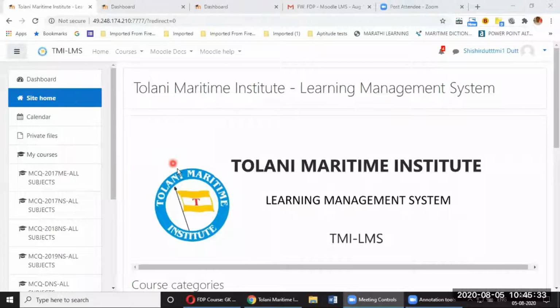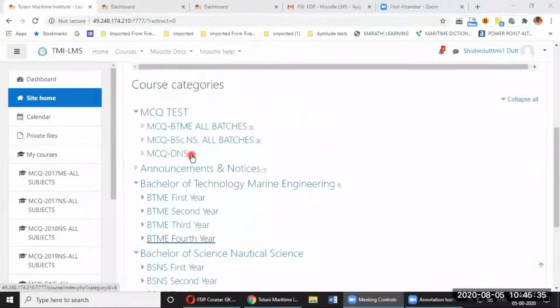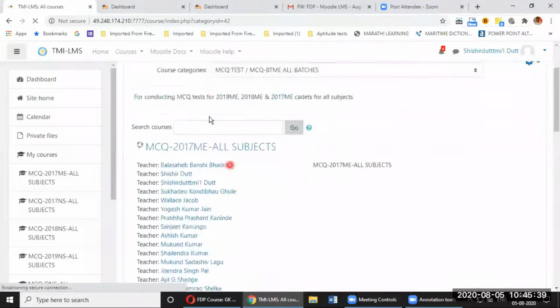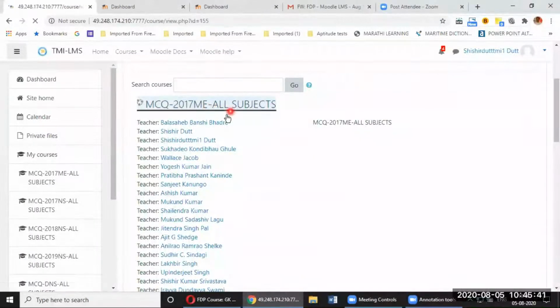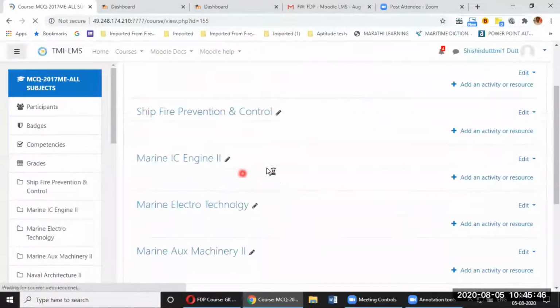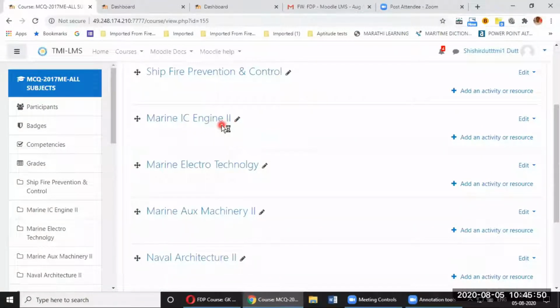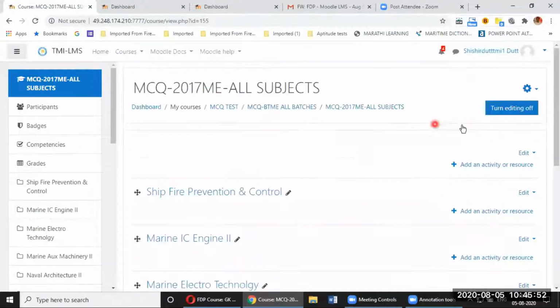Okay, so site home. Now from site home, I'll go again to BTME all batches, and I'll go to 2017 ME, because this is where I am teaching MICE 2. This is the subject. Because my subject is Marine IC Engine 2, my turn editing is on.